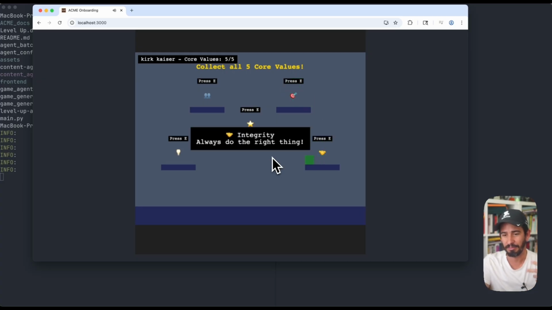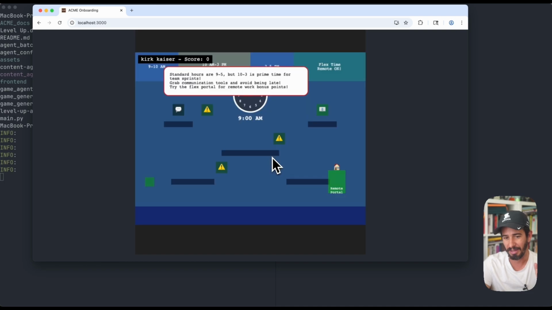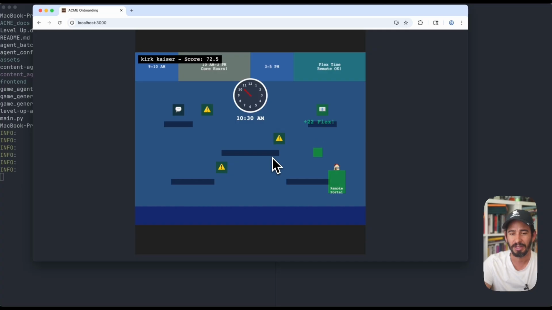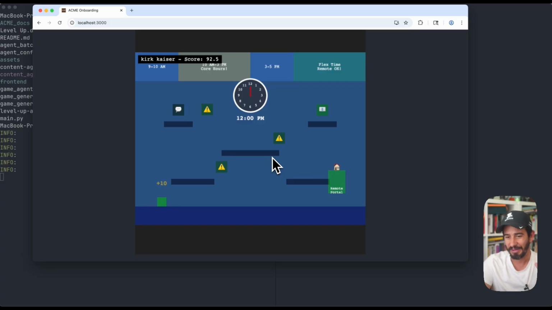You can see we just play through the game. All of this is pulled in from our agents. The agents are setting all of these data points for what the core values of our company are. Over here we have another level of the game. Again, this is 4.5 hours. And yeah, you can see some of it is extremely nonsensical. All right, let's get back over to the code and check it out.